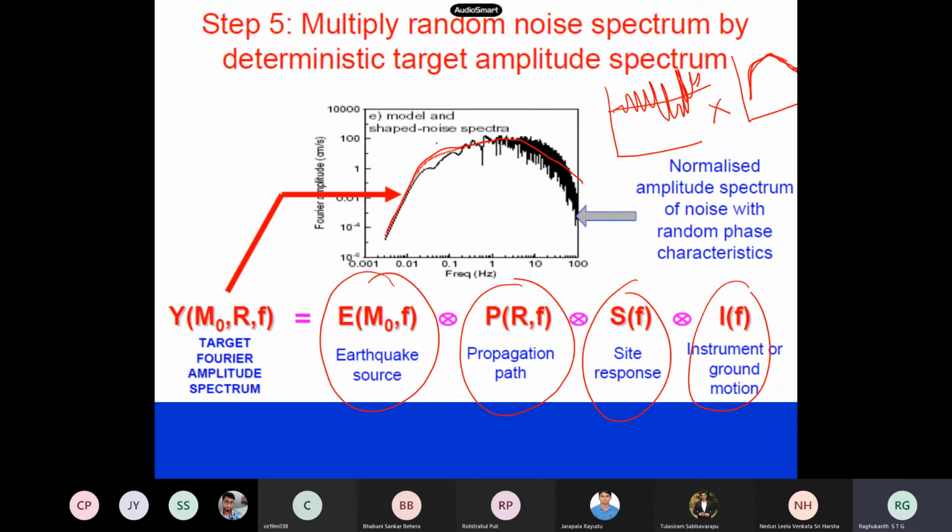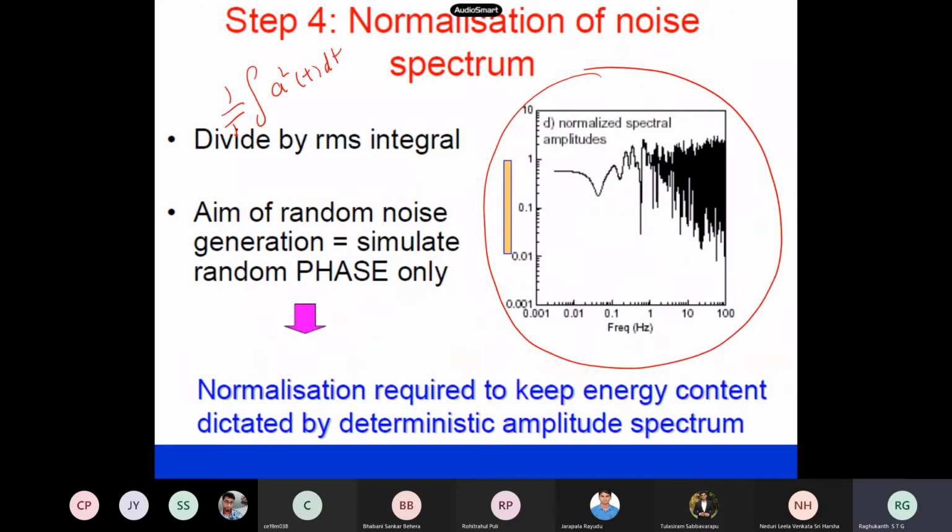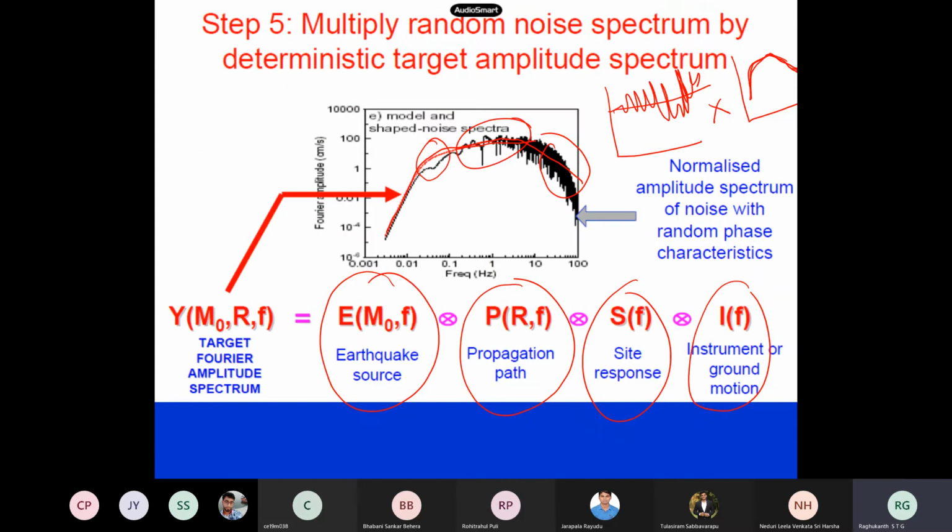This function has a corner frequency, which depends on this one. This portion depends on stress drop, and this portion depends on the site. So I multiply the white noise spectrum with this function, which comes from the seismological Green's function that I showed you. When I multiply this with this in the frequency domain, my spectrum looks like this. Now this black one looks like an earthquake spectrum.